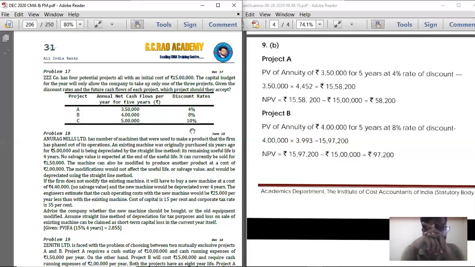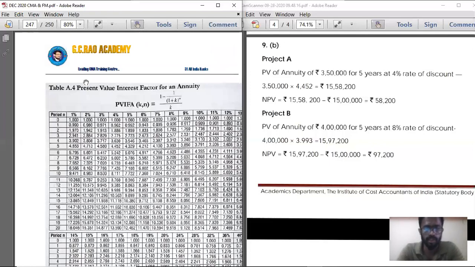How much is the annuity factor for 10% for 5 years? Check it. For 10% for 5 years, you are getting 3.791. So record 3.791.